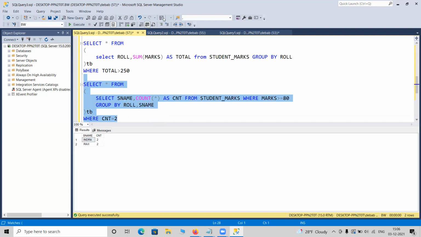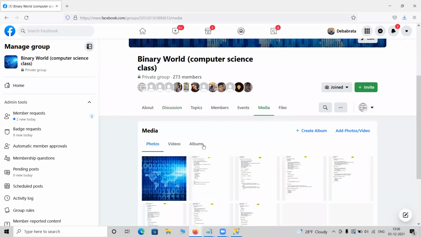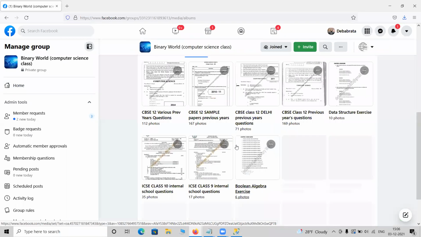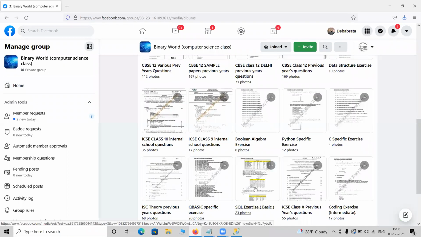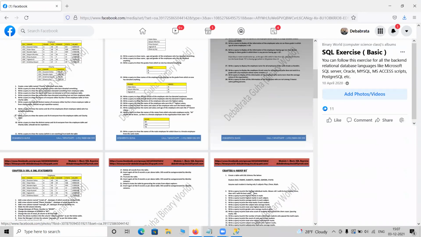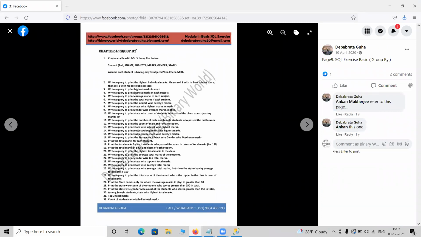Okay, let me go to the task now. If I go to our group, and go to the media section, and then to the album, you will get one album called SQL exercise. Here we have to do chapter number 4, I guess. Chapter number 4 is group by. You can solve that, and you will get enough idea on it.